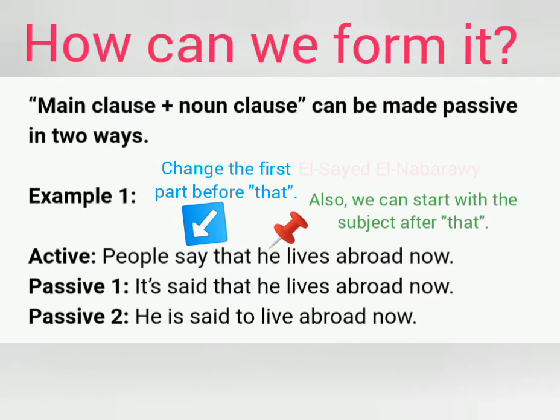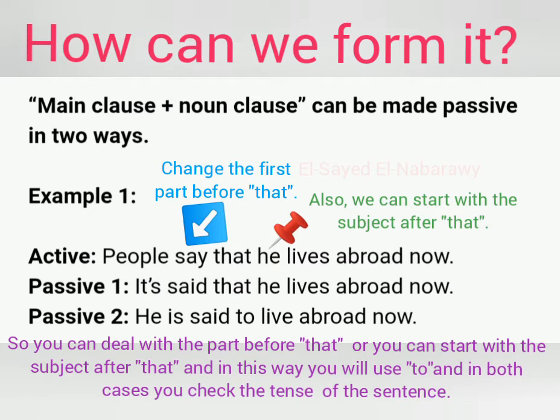We have a main clause plus a noun clause, and it can be made passive in two ways. Example: people say that he lives abroad now. The first one, we start with the common verb: it's said that he lives abroad now, without any change. Just make the first verb, the main clause, passive. Or you start with the subject of the noun clause, so it will be: he is said to live abroad now.